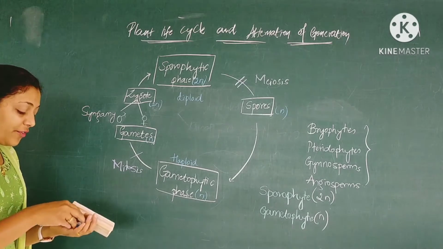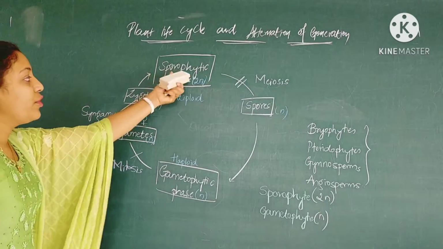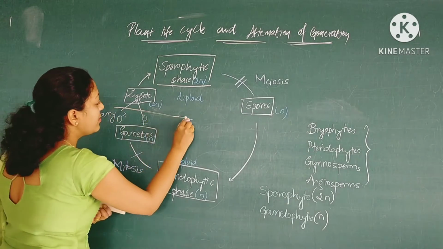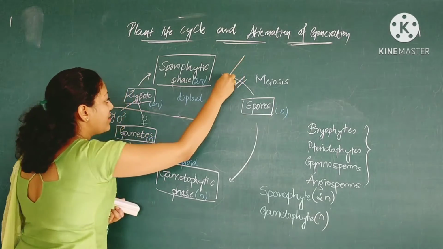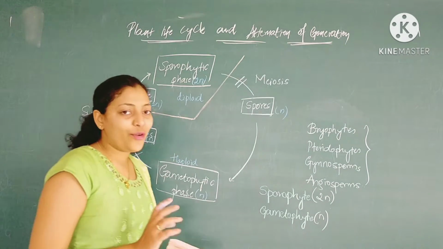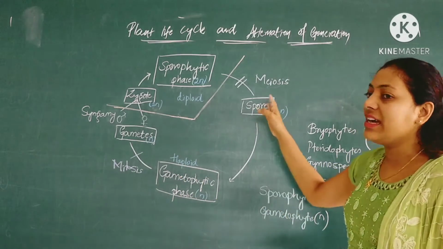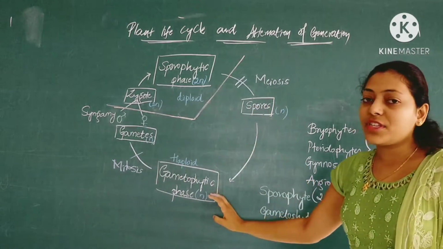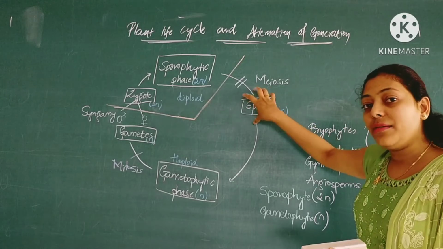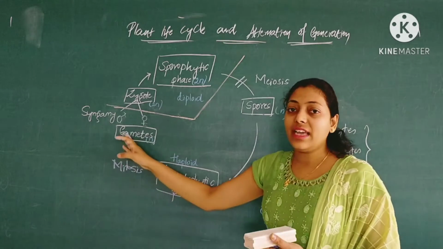Is it clear? So here we can mark a rule that the sporophytic phase consists of 2n number of chromosomes. So here this is the sporophytic phase. Is it clear? So the rest is all the gametophytic phase. I hope this rough cycle is clear to you all. We can see that the spores are haploid in number. Spores are a part of the gametophytic phase. These are primarily the plant sex organs which are formed, that is spores, and from the spores we see gametes.